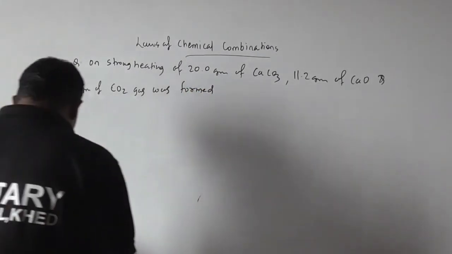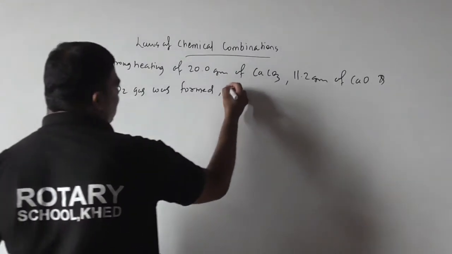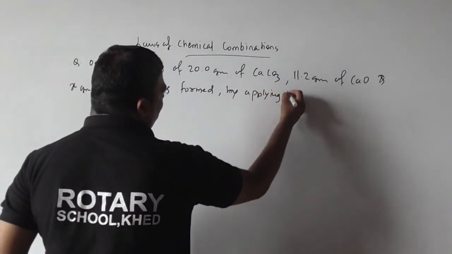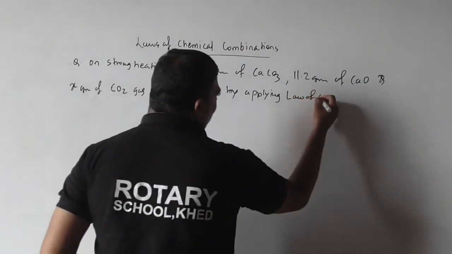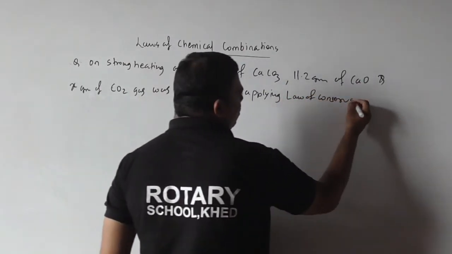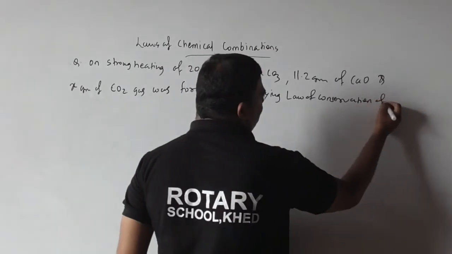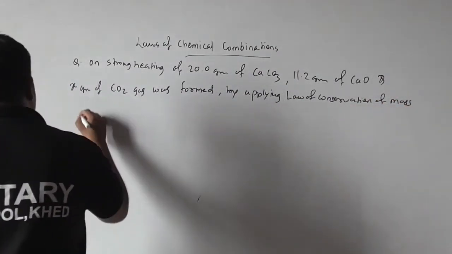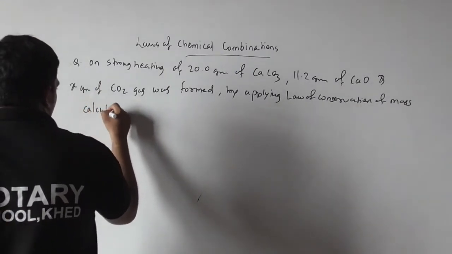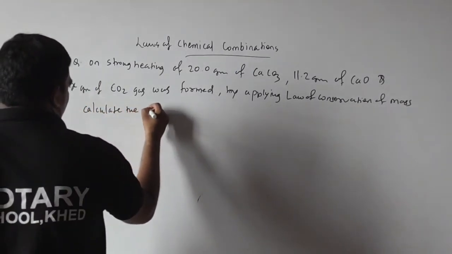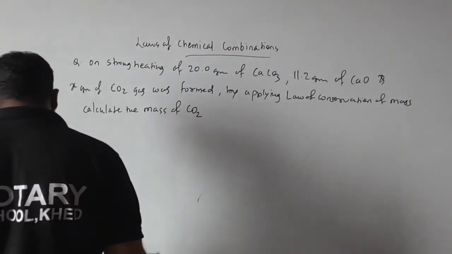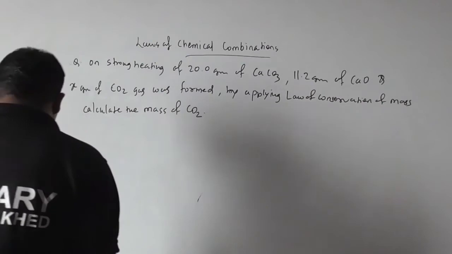By applying law of conservation of mass, calculate the mass of CO2.